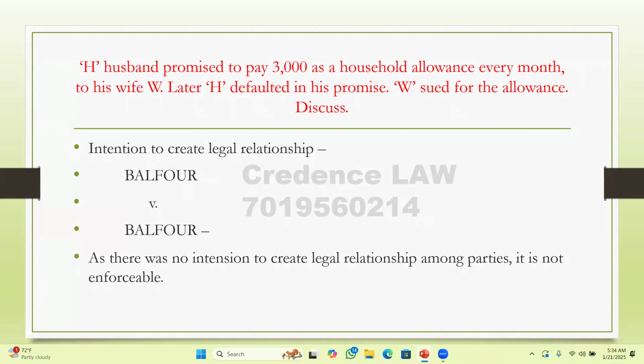Here, the case of Balfour versus Balfour is getting attracted, wherein the husband promised to pay his wife a household allowance of 30 pounds every month. Later, parties separated and husband failed to pay the amount. Now, the question was whether the wife will be entitled to get the allowance. No. Why? Because it was a social relationship. It was a social contract which cannot be questioned before the court of law.